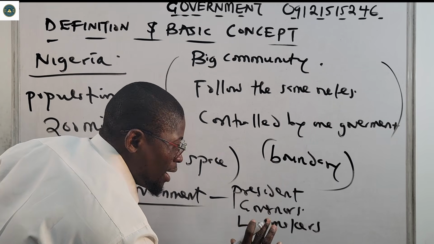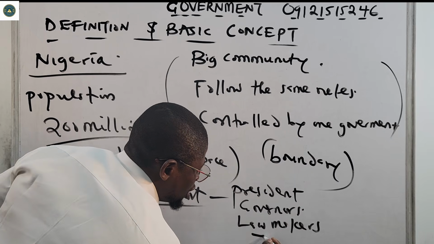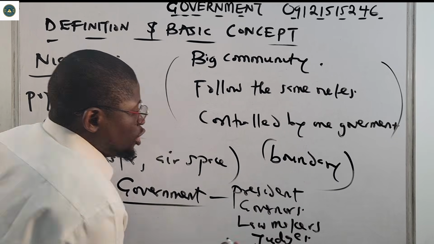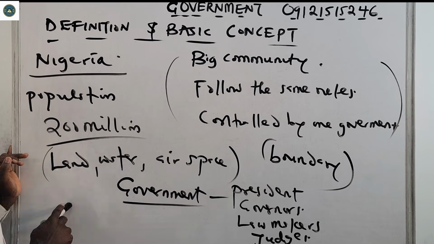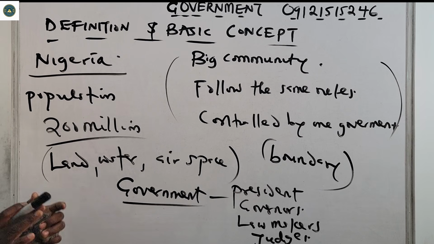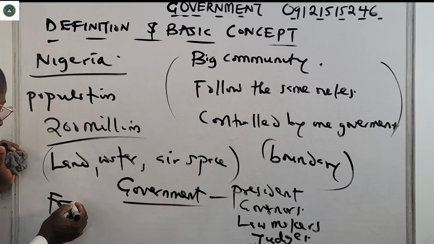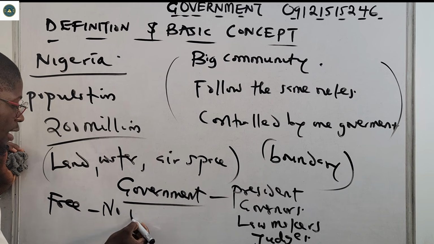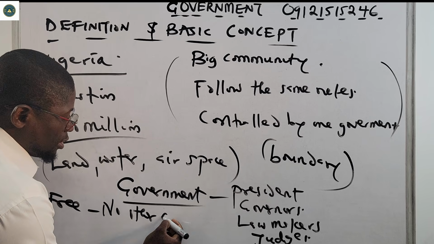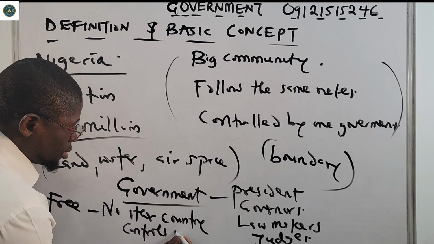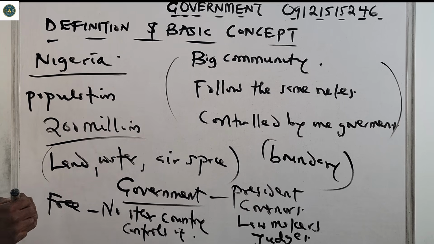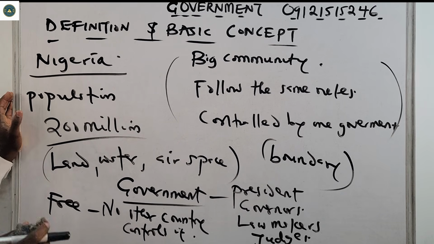Okay, then also apart from this, also have judges. So Nigeria is a state because it has a government, it has population, it has land, water, and airspace. It has government, and also it is free. It is free. No other country controls it.